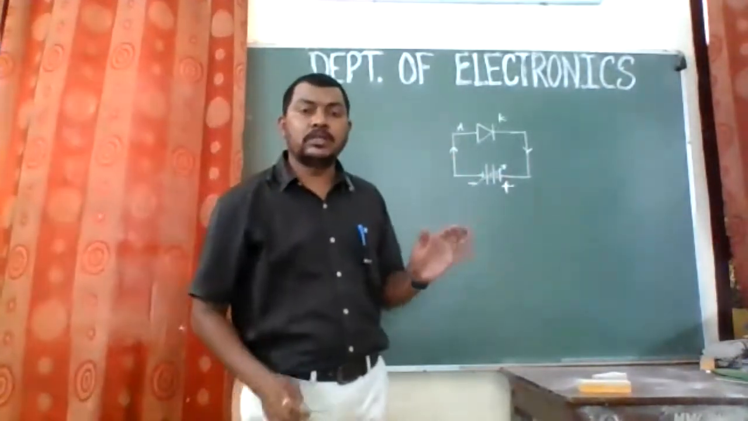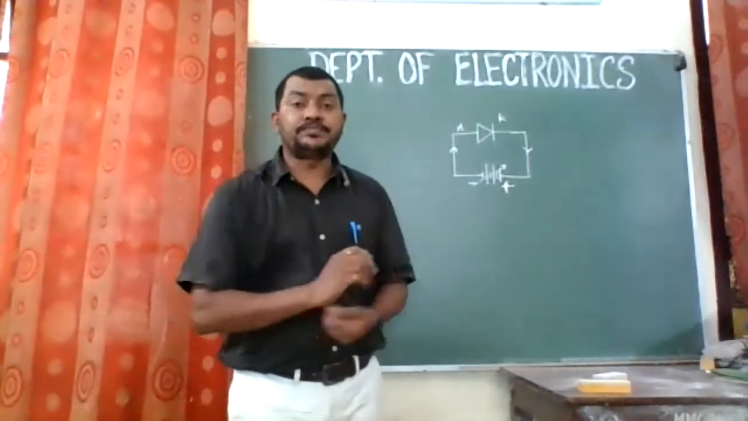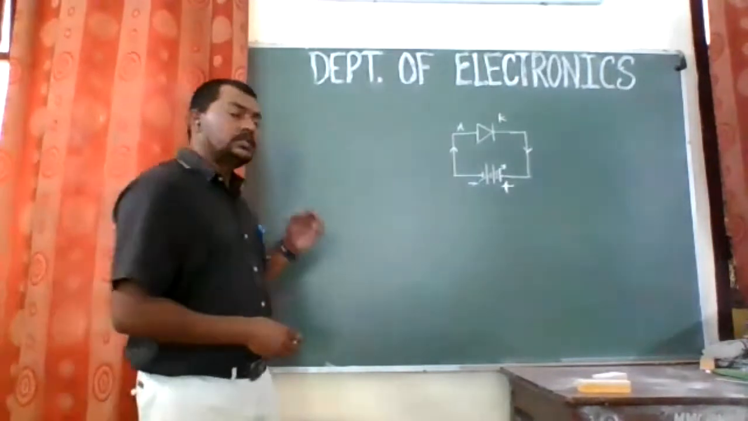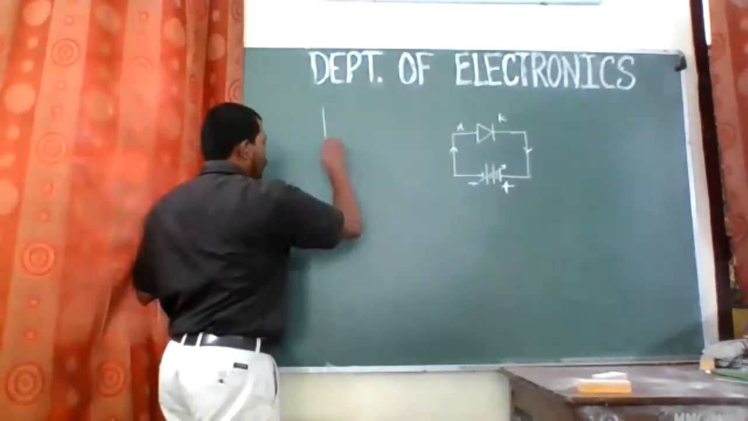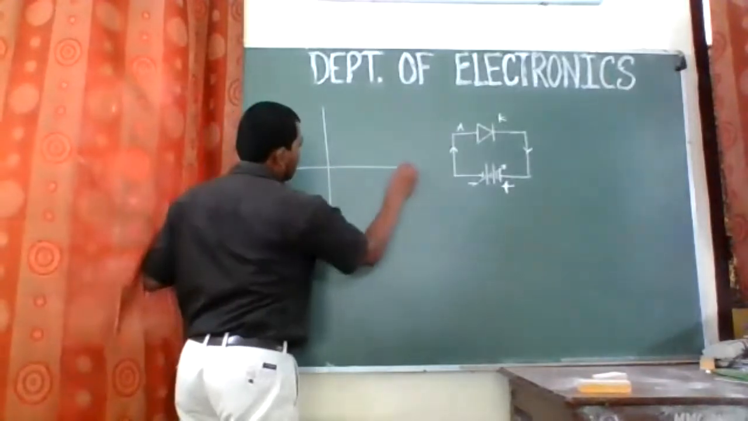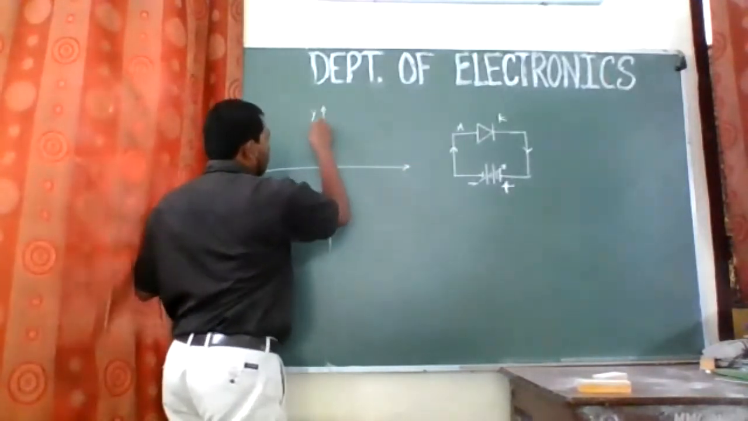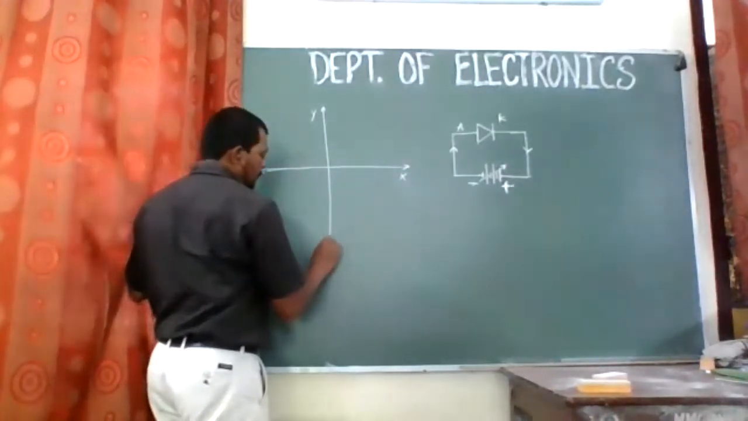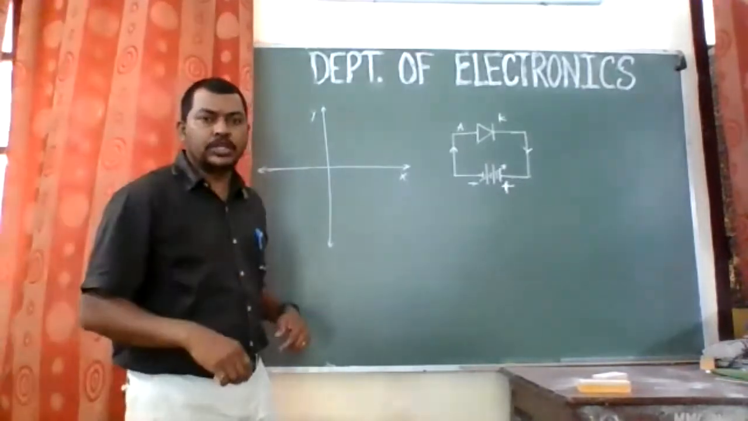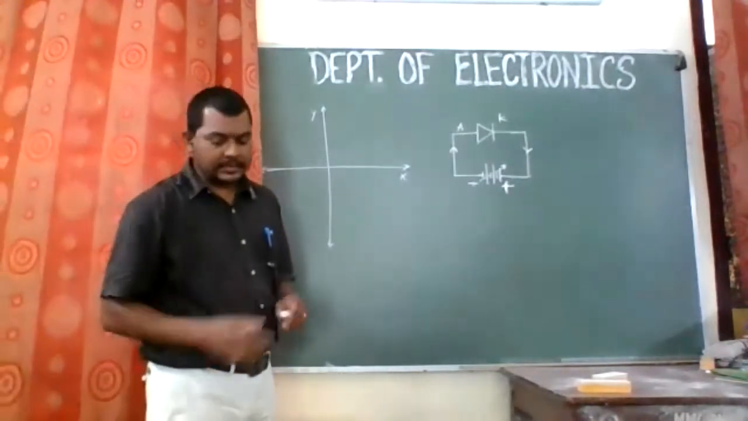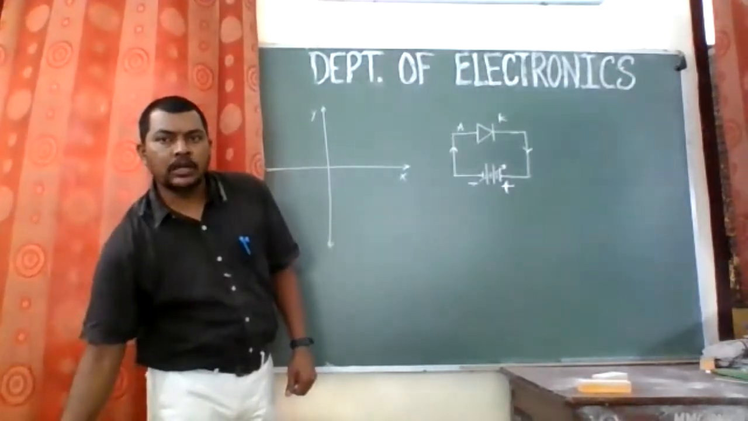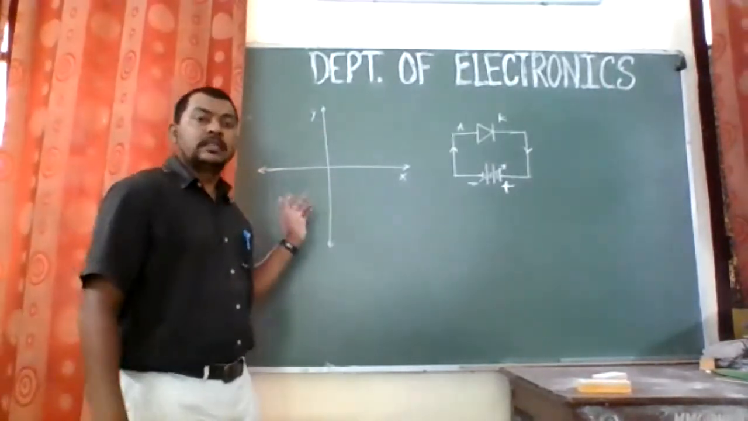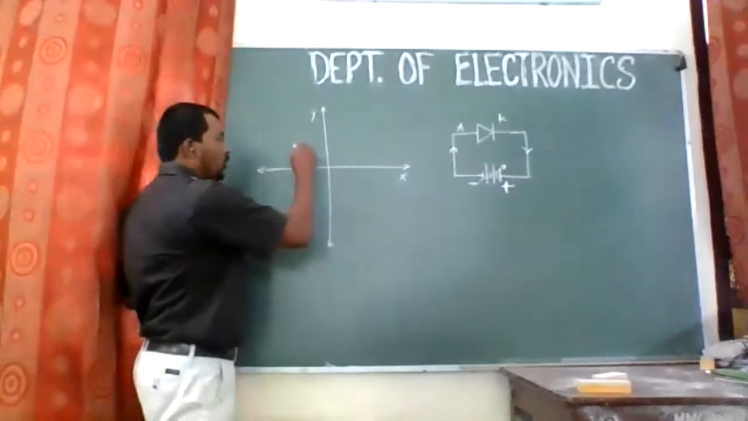So now we are concerned with the VI characteristics of a diode. So when we plot this type of characteristics, we have two axes, one x-axis and the other the y-axis. So this is the y-axis and this is the x-axis. I have told you that the physical parameter which we are going to change is to be taken on the x-axis, right? And the parameter which changes due to this change is to be taken on the y-axis.